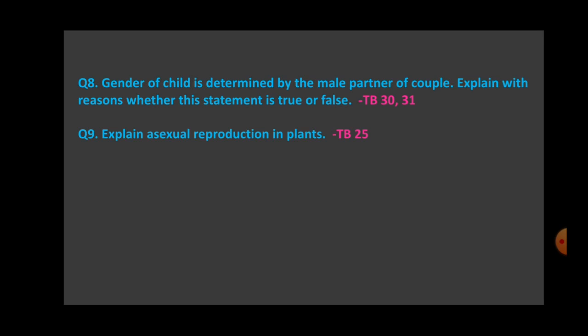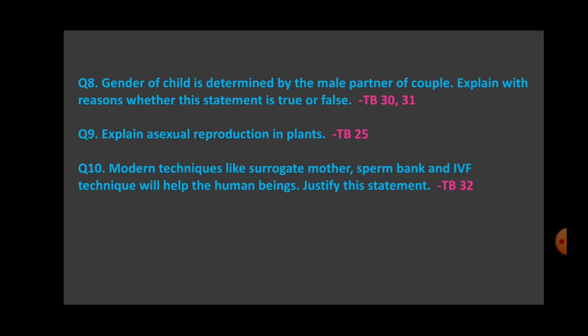Page number 25. So in plants it takes place by root, stem, leaf or bud. That is called vegetative propagation. Okay? It is given on page number 25. Let's move further.